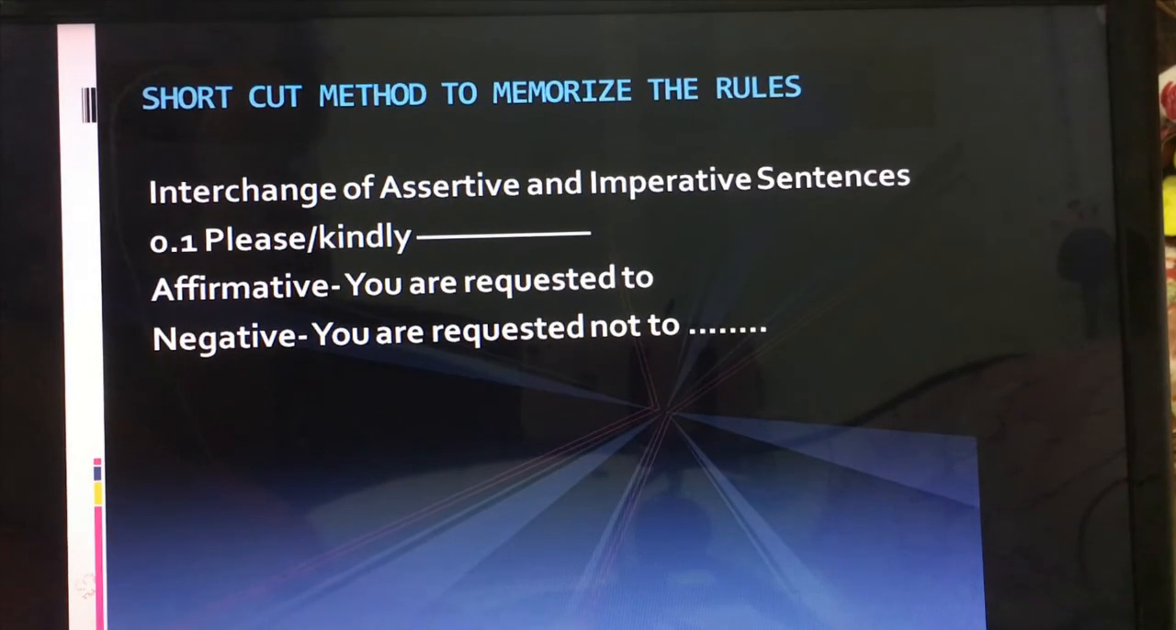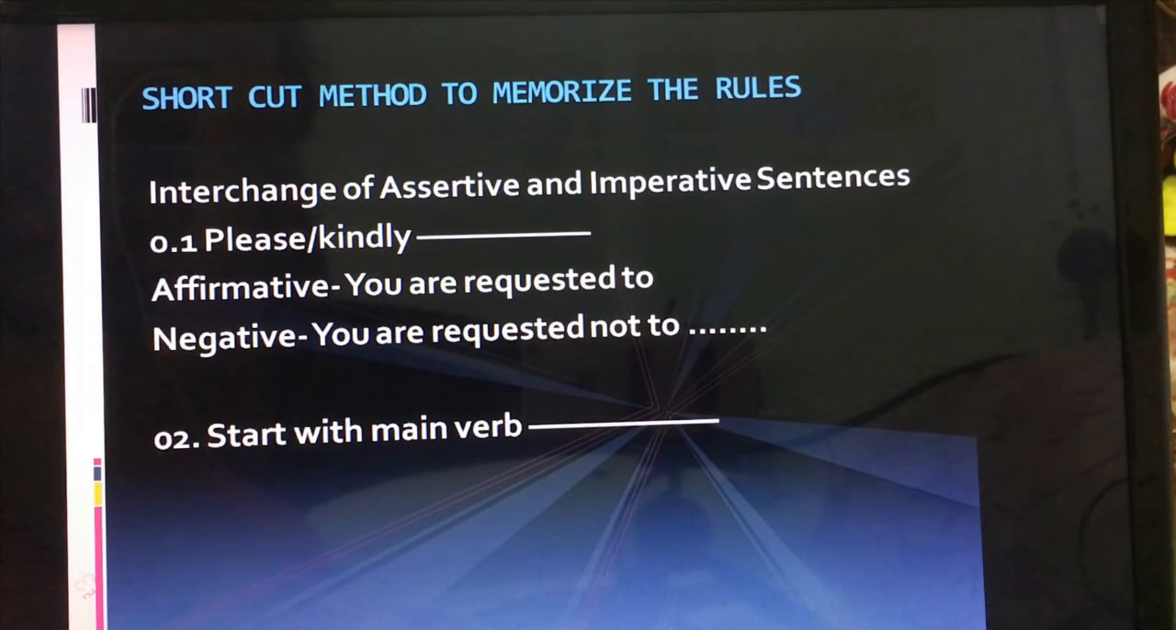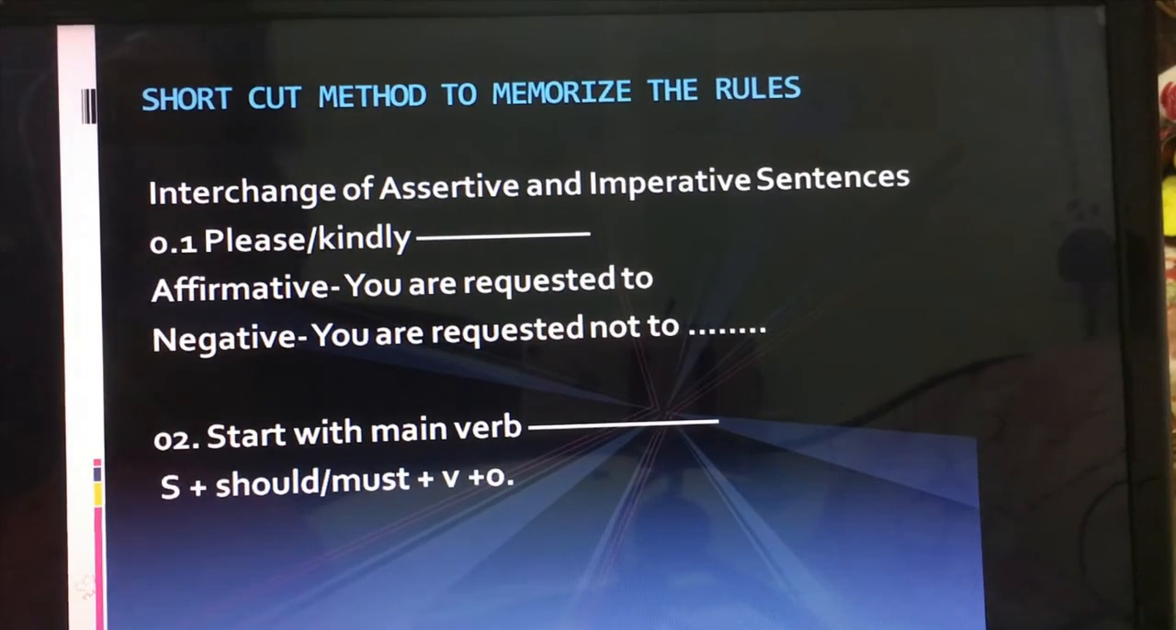Let's see the second one. Second rule, starting with the main verb. When it starts with the main verb, what we did is add a subject and then should or must, plus verb plus object, right? So again I'm saying that if it starts with the main verb, we change it by adding a subject and then should or must, and then plus verb plus object.